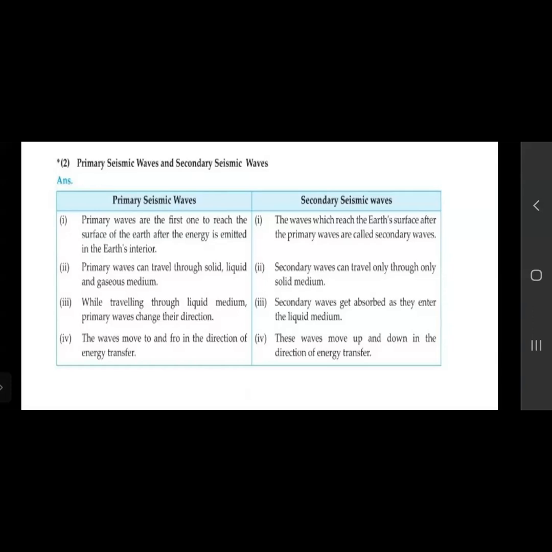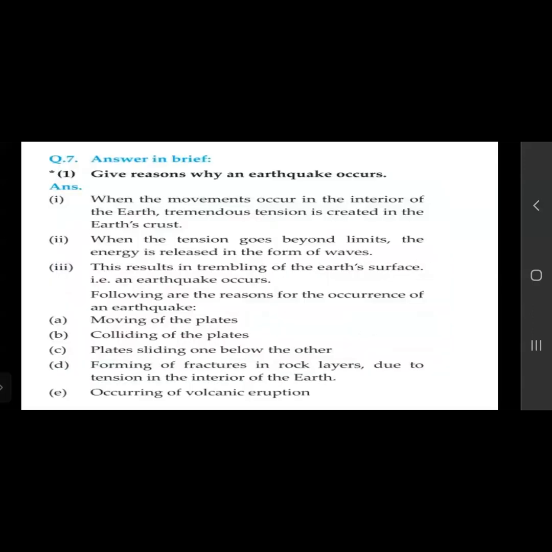Then next, primary waves move to and fro in the direction of energy. The secondary waves move up and down. So remember, primary waves move to and fro, and these move up and down. These are the points you have to remember when distinguishing between primary and secondary waves. Very easy. You can remember.